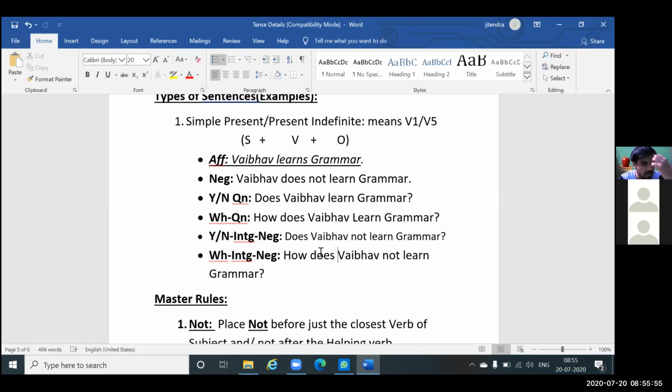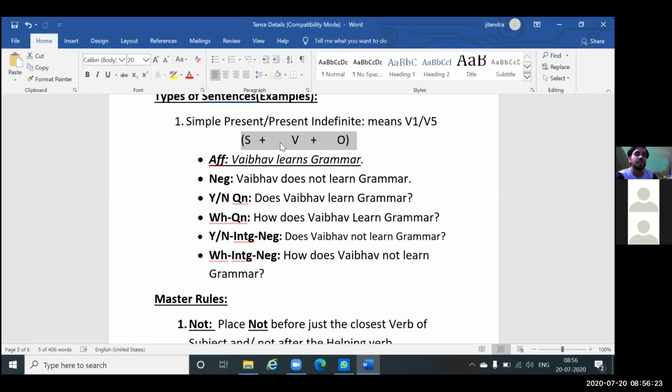Now you have learned how to make an affirmative sentence. The basic structure is SVO: subject, verb, object. To make an affirmative sentence of present, past, future, or any subtype, you will see only the same basic structure in the entire grammar, and that is SVO.